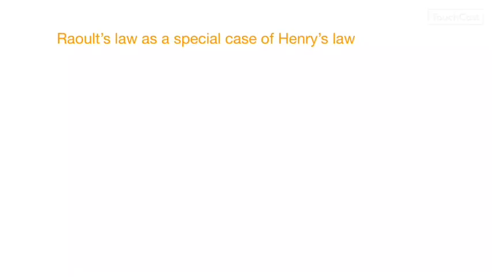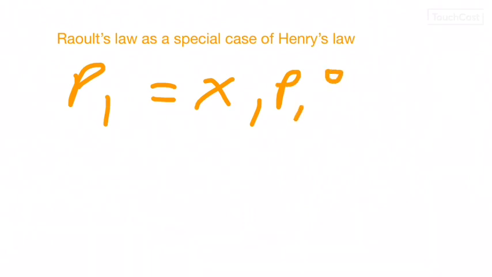Raoult's law as a special case of Henry's law. According to Raoult's law, the vapor pressure of a volatile component in a given solution is given by P1 is equal to chi 1 into P10. And in the solution of a gas and a liquid, one of the components is so volatile that it exists as a gas.